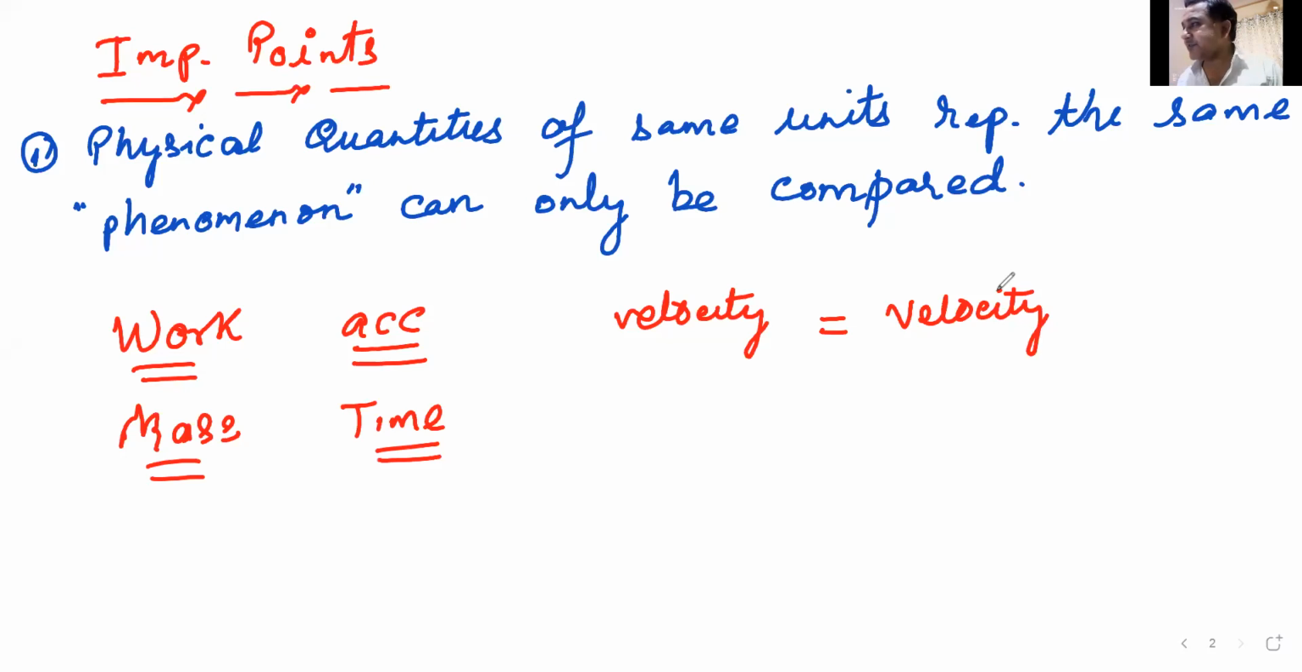Am I clear with this concept? Two quantities can only be compared when they are similar, when they represent the same quantity. I cannot compare mass with time. I cannot compare velocity with time. I cannot compare velocity with acceleration. Very important point. Only similar quantities can be compared.